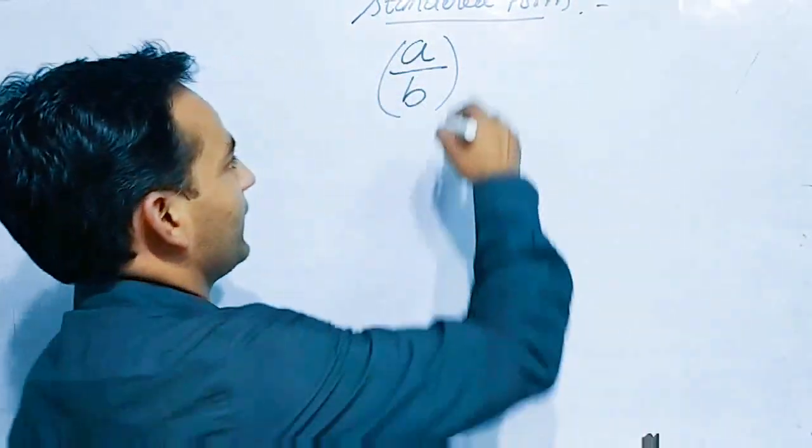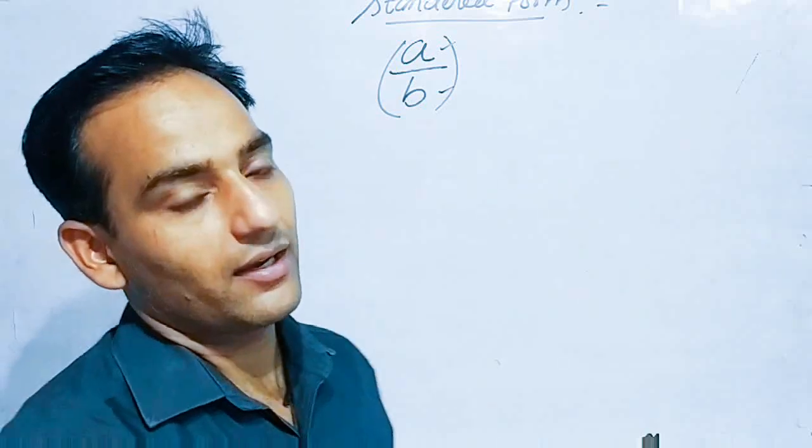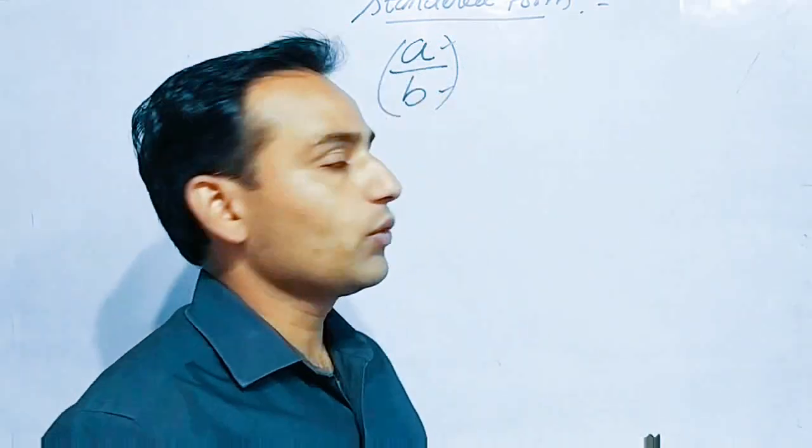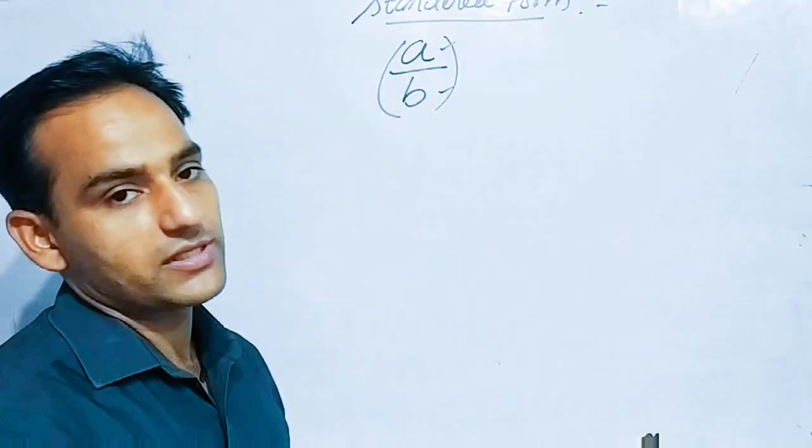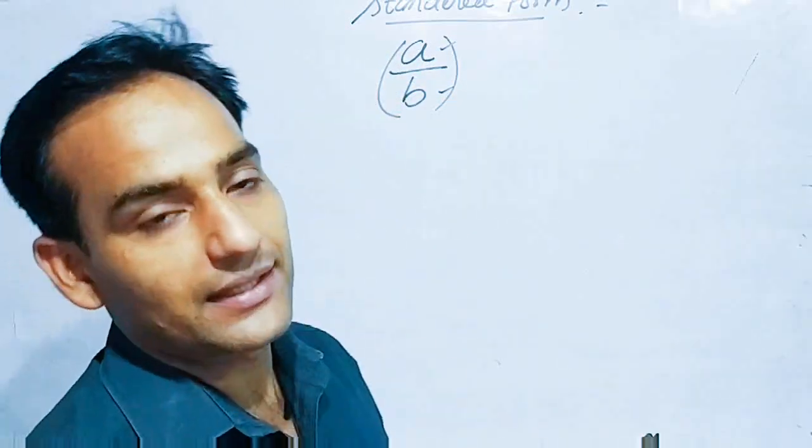If a and b both don't have a common divisor, if they are in the smallest form, you will say the rational number is in the standard form.